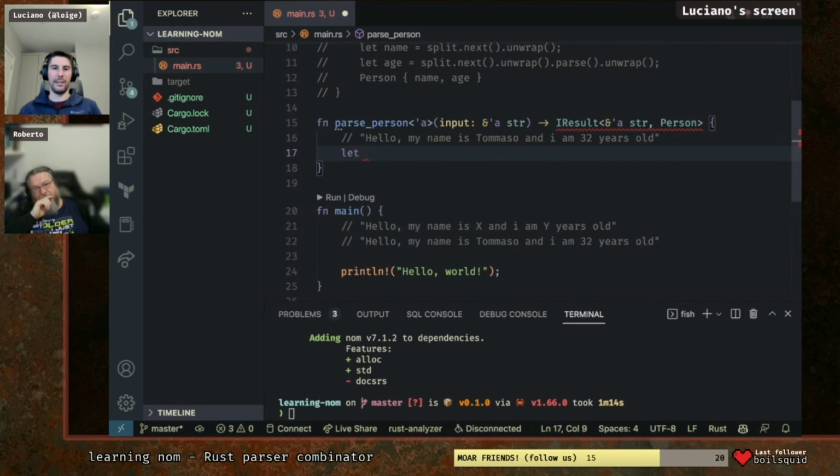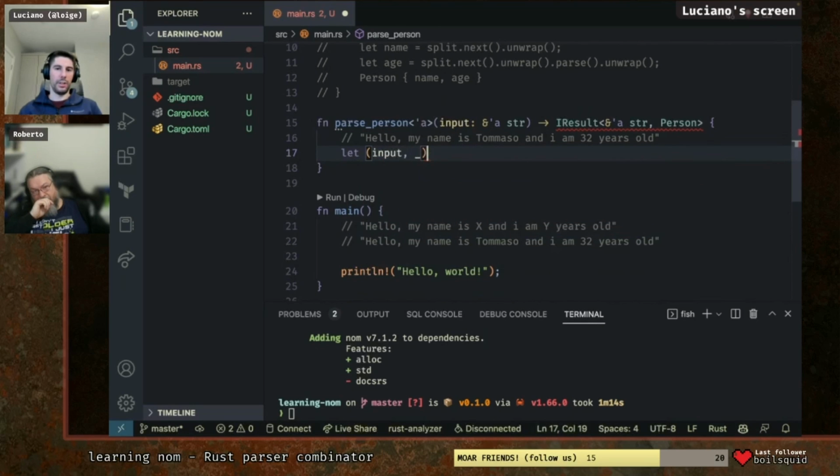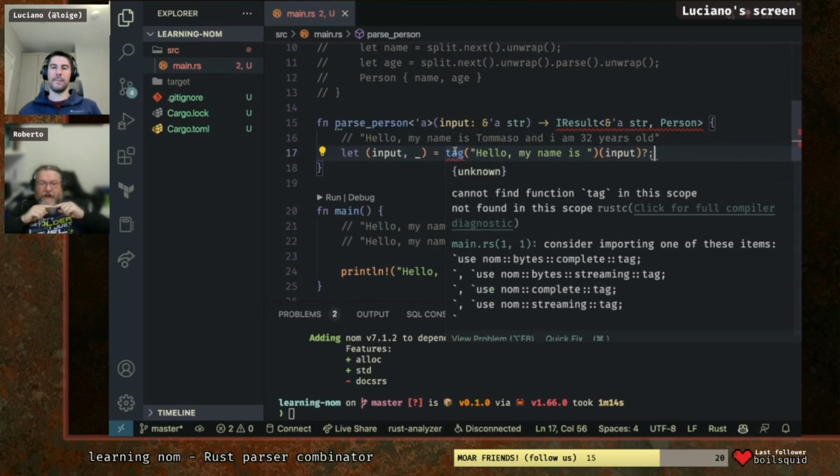We can do something like let input, and nothing could be tag, and the tag is everything that we might want to skip first. If I just want to look for "my name is", skipping everything before it, is there a way to do so?